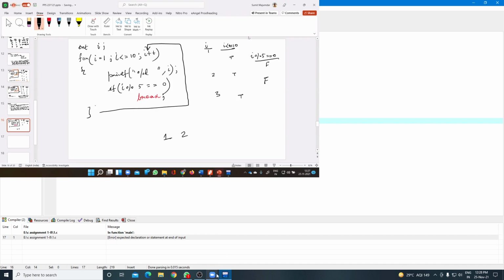So this is how a break statement works, and this example will also show you the difference between a continue statement and a break statement. How is it showing the difference? Because their output is different.